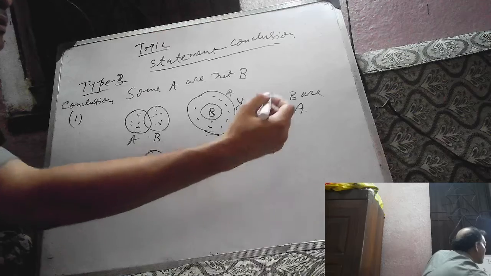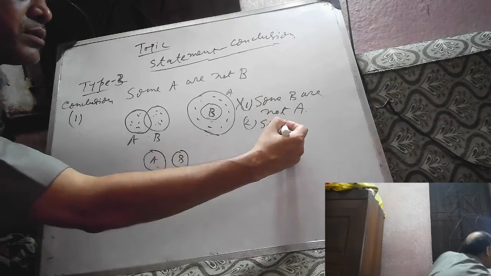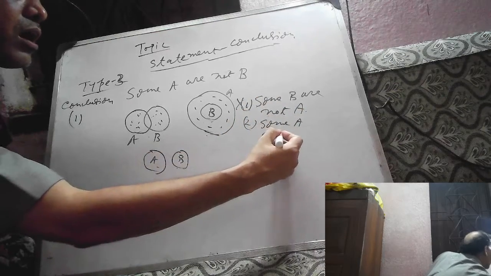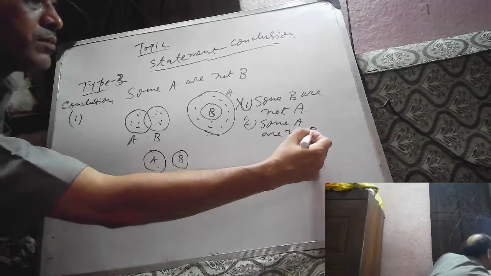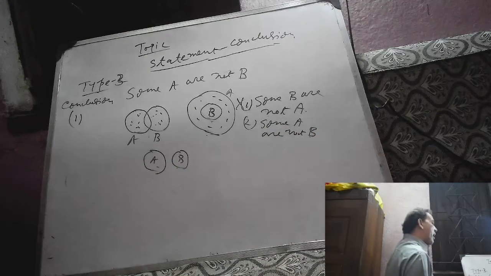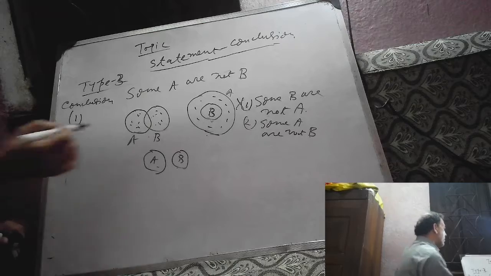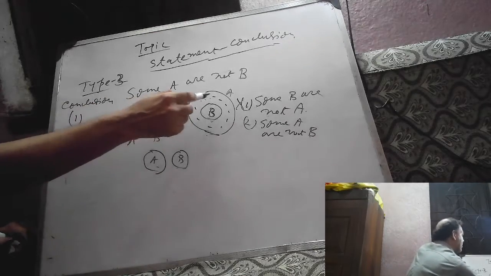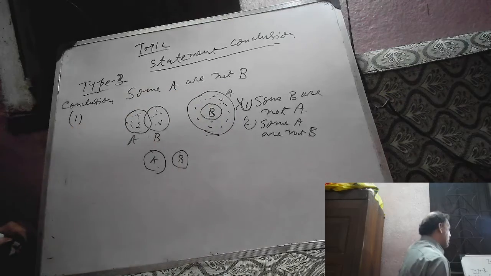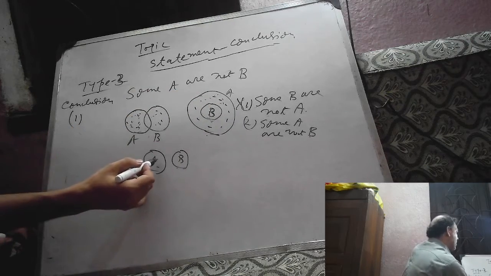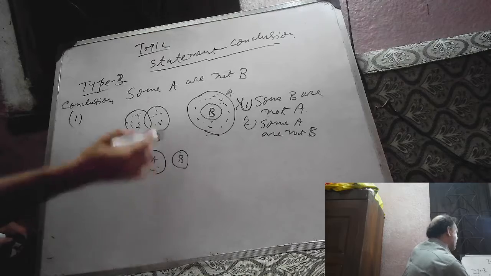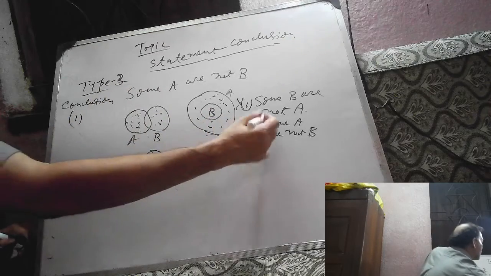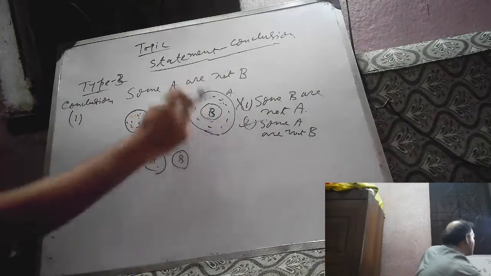Next, some A are not B. From this Venn diagram, some A are not B. From this Venn diagram, some A are not B. From this Venn diagram, some A are not B. It is from the given statement, so it is always true. It is given in the statement.